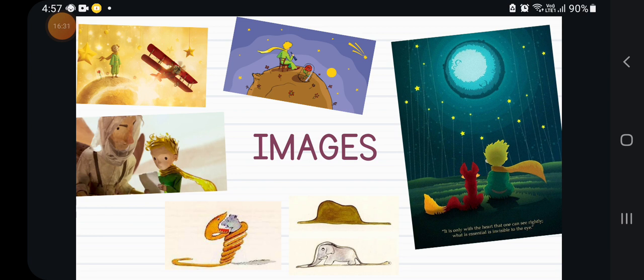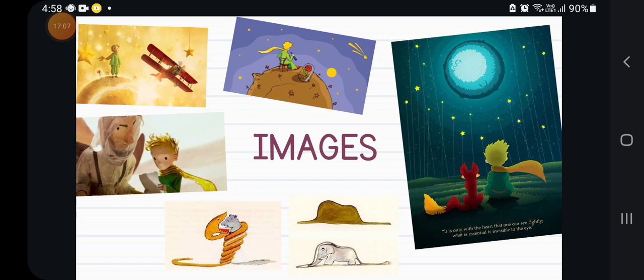And in this other image the little prince is sitting on his asteroid with the rose. This image is what I want to reclaim, because in this image we see that the little prince takes care of his rose when he is on the asteroid.